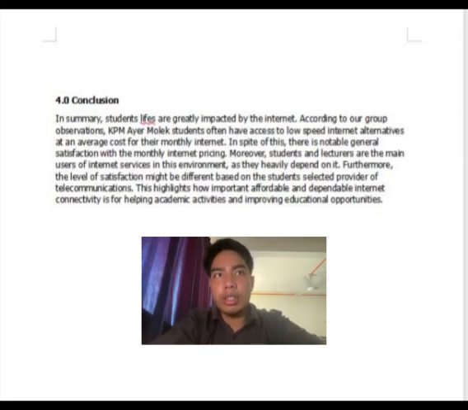Moreover, students and lecturers are the main users of internet service in this college, as they heavily depend on it. Furthermore, the level of satisfaction might be different based on the student's selected provider of telecommunication. This highlights how important affordable and dependable internet connectivity is for helping academic activities and improving educational opportunities.